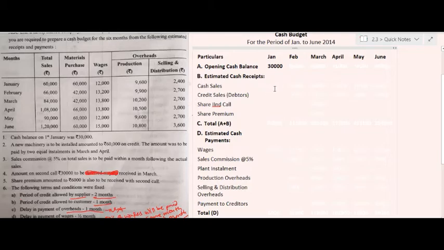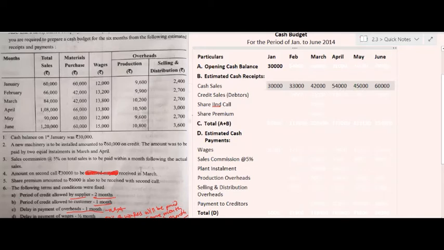But in the preparation of cash budget, we separate cash sales from the credit sales. So the cash sales for the month of January, February, March, April, May and June will be rupees 30,000, 33,000, 42,000, 54,000, 45,000 and 60,000 respectively.